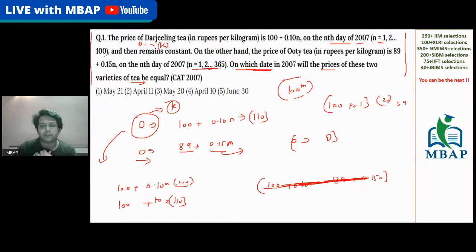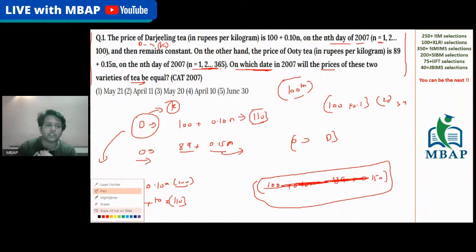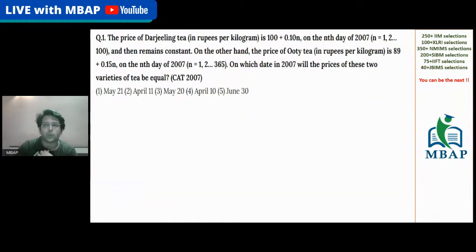That's what we have to understand, which means this is not an equation or a question where we have to equate the expression. We know the highest value of Darjeeling tea is 110, and after some time, OTT will just surpass 110. So the only thing we have to understand here is a simple question which deals with 89 plus 0.15 N is equal to 110.